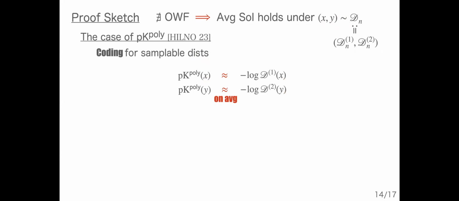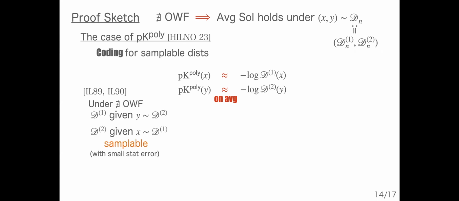Additionally, we use the previous work by Impagliazzo-Rudich and Impagliazzo-Levin, and we can show that under the non-existence of one-way functions, the conditional distribution of the first element given the second element, and the conditional distribution of the second element given the first element, are sampleable. Then we can also use the coding theorem for these conditional distributions, and we obtain conditional coding.